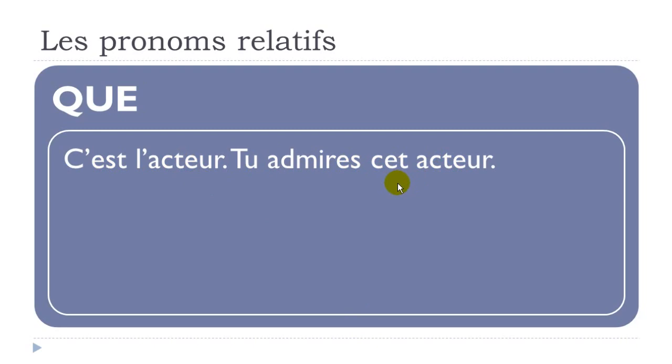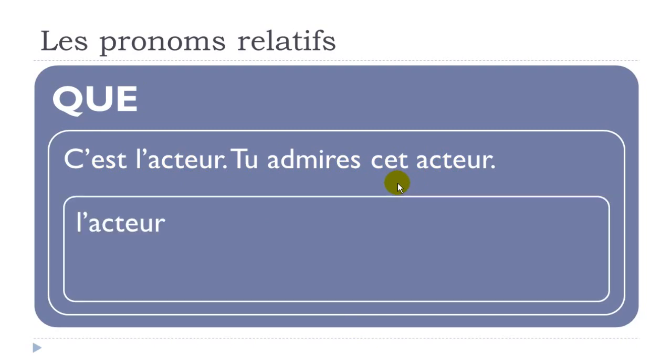Okay, so in that case, of course, if we look carefully, we would like to avoid repeating acteur, because it's in the first sentence and then it is in the second sentence as well. But if you have a look here, in the second sentence, you've got tu, okay, so it's the subject. Then you've got admire, so it's the verb admirer, to admire, all right? And after that, you've got cet acteur, so the thing we would like to replace.